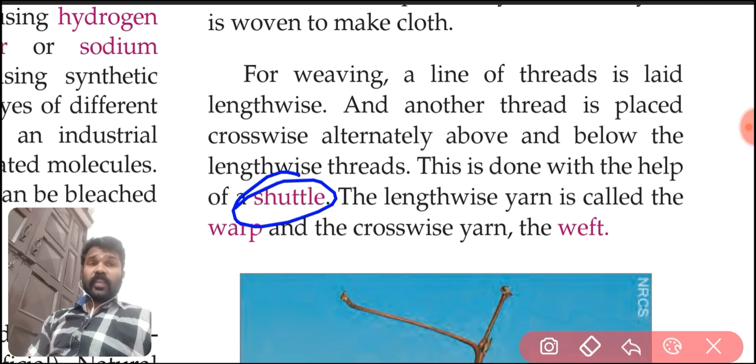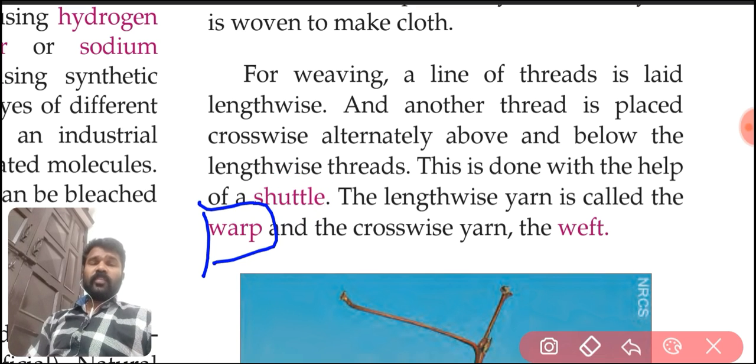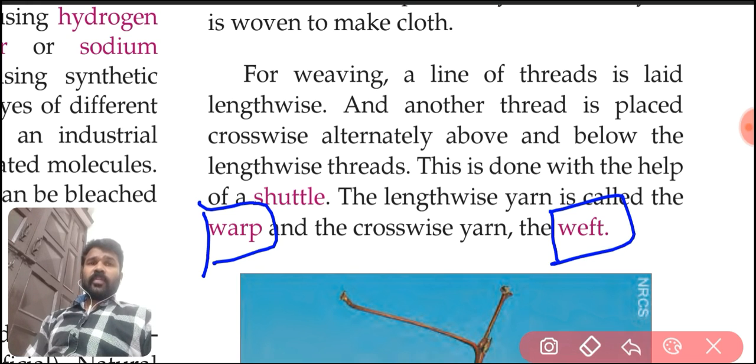The lengthwise yarn is called what? Warp. The lengthwise yarn is called warp and the crosswise yarn is called weft. The threads are arranged lengthwise and crosswise.